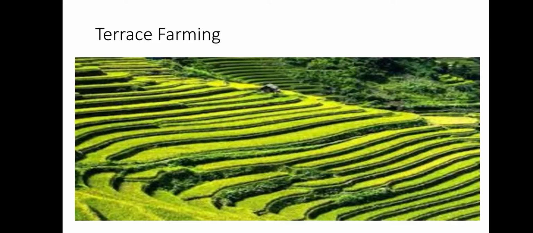That is broad flat steps. They are made on steep slopes. When there is a slope, in that slope we build broad flat steps, so that it will reduce the surface runoff and soil erosion. It will reduce both the surface runoff and the soil erosion. Broad steps built on a steep slope are called terrace farming. This will reduce the soil erosion and surface runoff.